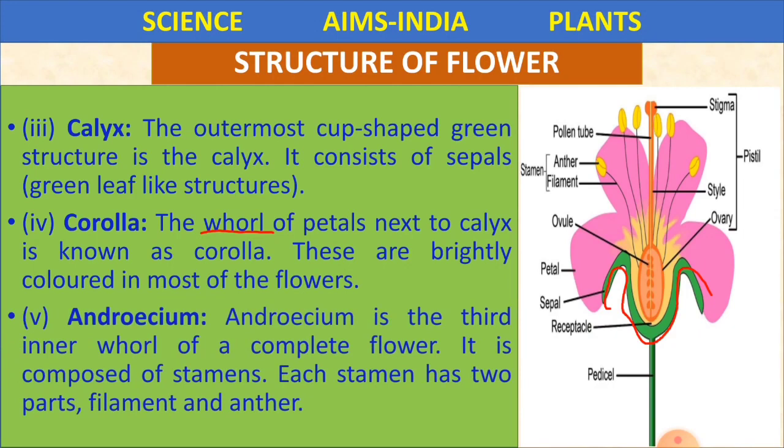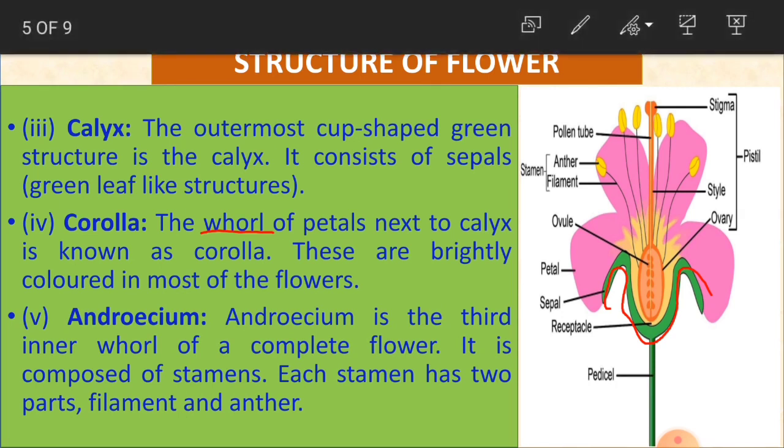Now, androecium. What is androecium? It is the third inner whorl of a complete flower. You have petals arranged in layers, and androecium is the third inner whorl of a complete flower, composed of stamens. Here you see the stamens.